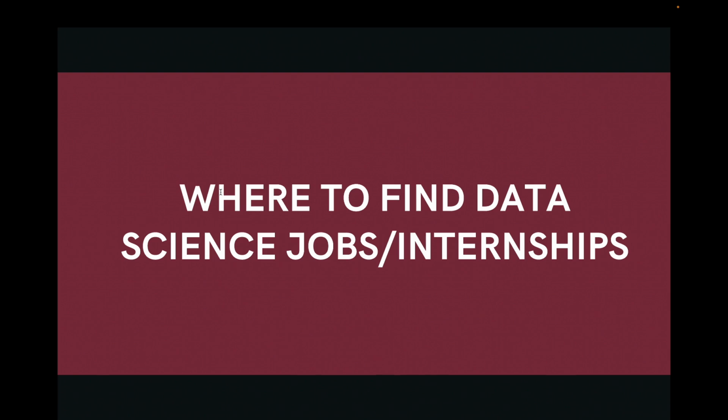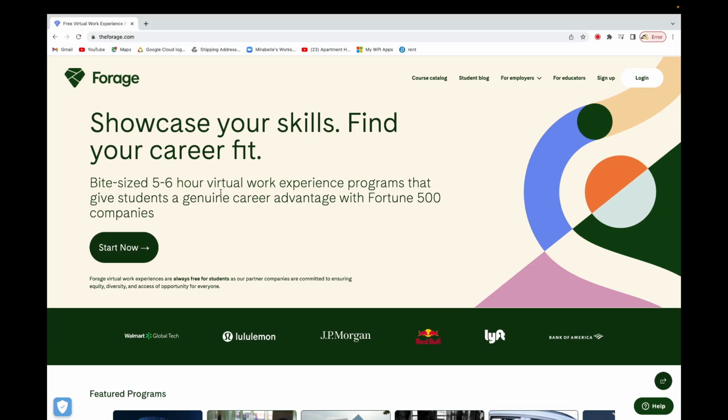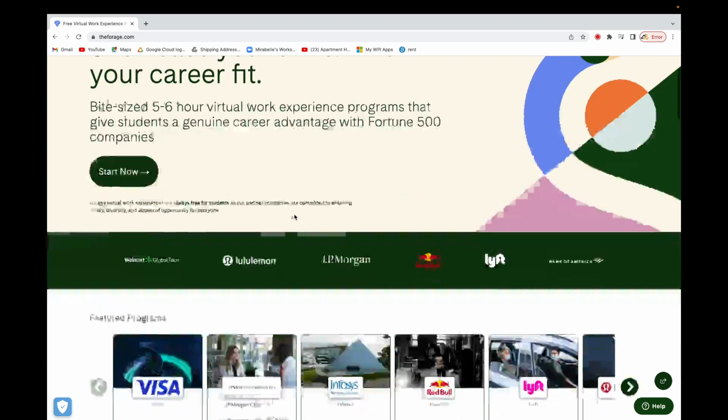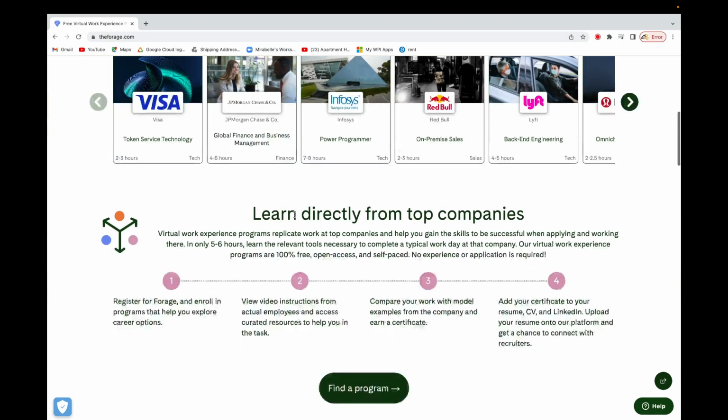All right, so the first place that we're going to go is a place referred to as Forage. Forage will provide you with virtual internships with great companies, big companies in the world, and you'll be able to implement your skills over there. The companies are going to guide you. They actually have the projects which are part of what they are doing in the industry. There are a lot of great companies here which I'm going to show you in a while.